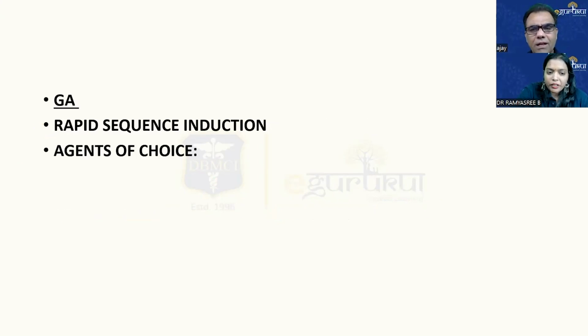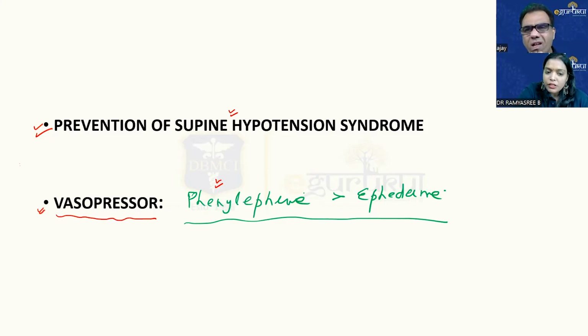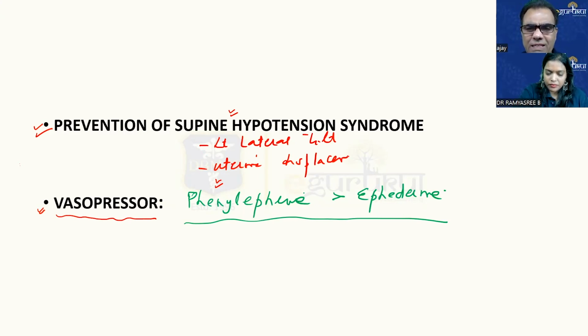So one more point I would like to add here. For the prevention of supine hypotension syndrome, as the complete supine position is more prone to causing this, during the LSCS we make a little left lateral tilt. There are 3 ways to prevent it: left lateral tilt, or manual uterine displacement, and the third thing is a wedge under the right hip. Now, among these, the preferred is the wedge.